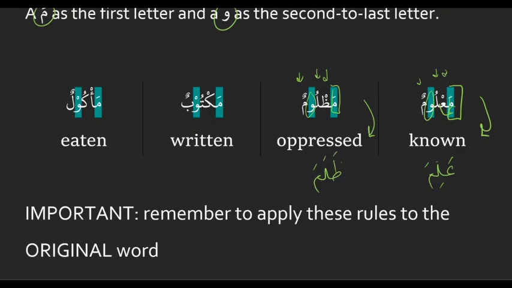Right. Then we have maktub. Starts with a ma. Second to last letter is a waw, right? So we know it's target pattern number 2. It's translating as written, as a target. And it comes from the action kataba. And we know that because if we hide the meem, we hide the waw, we're left with our 3 letters, kaf, ta, and ba.